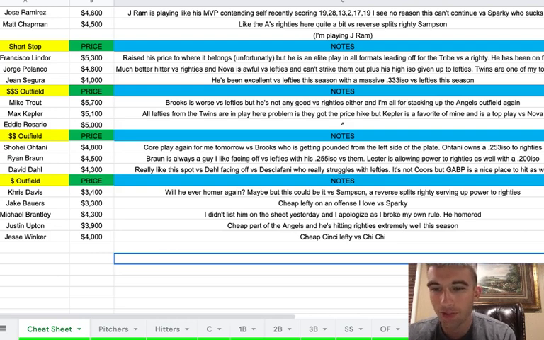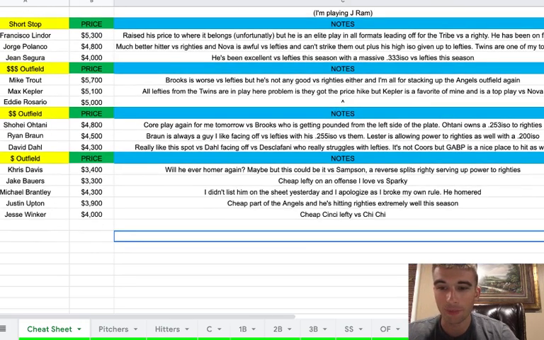Then Eddie Rosario, you can pretty much just copy and paste what I said, although I'm a bigger fan of Kepler, but Rosario is fantastic too. Then in the mid-range, Ohtani's not technically mid-range, but I didn't want to leave him off the sheet. He's a core play for me, actually, versus Brooks. I know we got a triple tonight. I don't know if he did anything after that. I haven't looked. I've been busy doing this. But at 4,800, core play versus Brooks. Brooks is getting pounded from the left side of the plate, and Ohtani owns a .253 ISO versus righties this season.